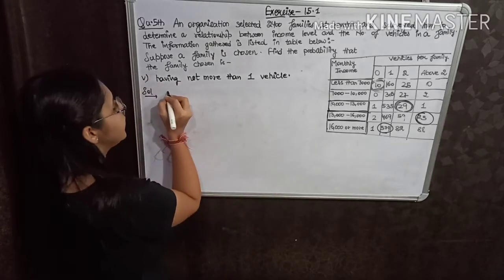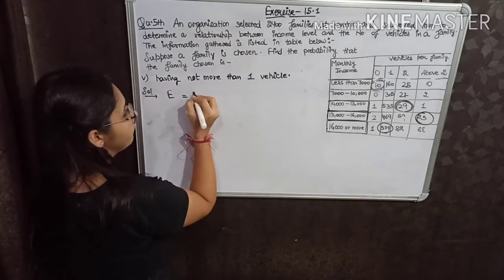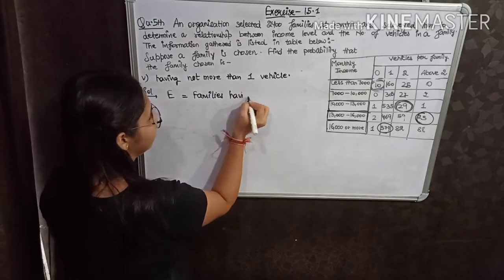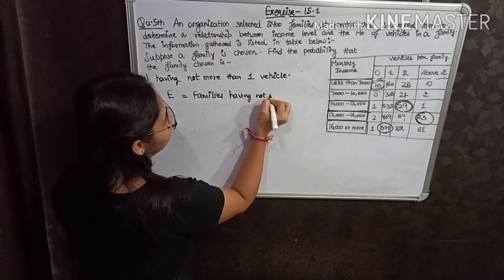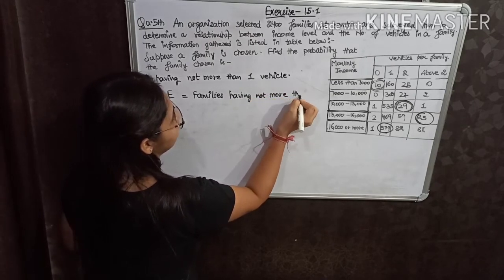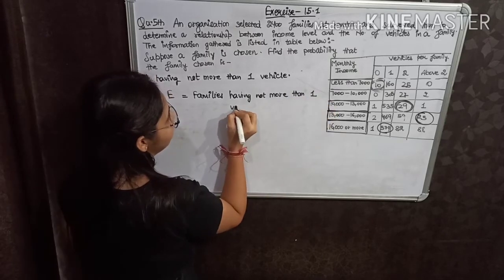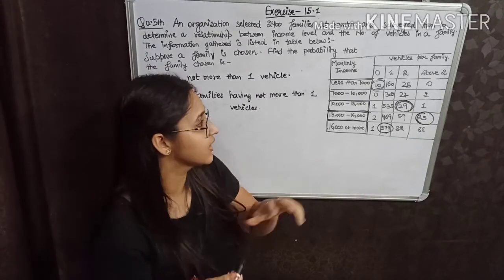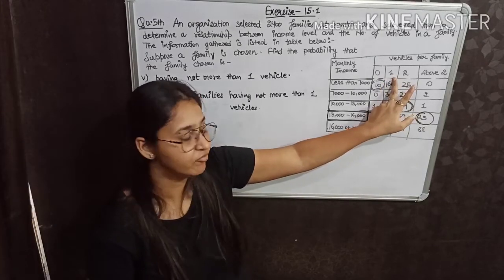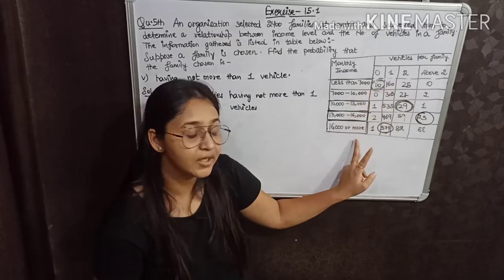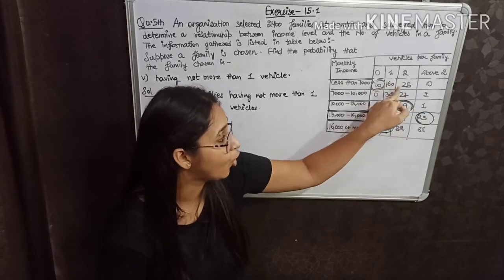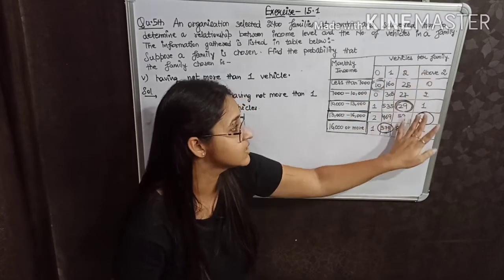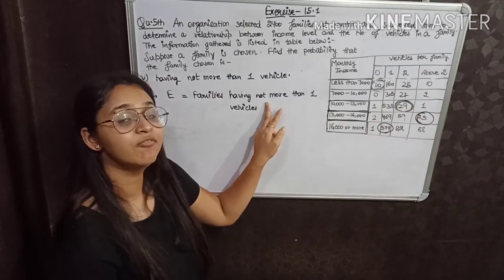How? Let event E be families having not more than 1 vehicle. We have to choose the families that have not more than 1 vehicle. It means families can have 0 vehicles, families can have 1 vehicle, and there is no condition on their income. So it means we have to add all of these two columns of the numbers of families, such that that will be our favorable outcome.